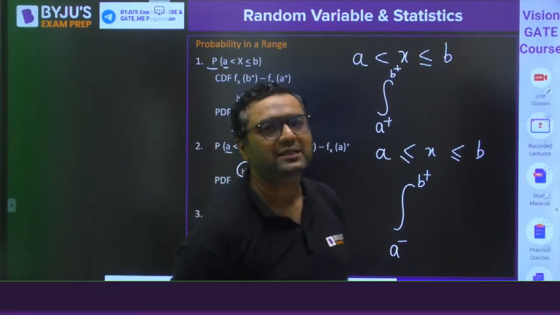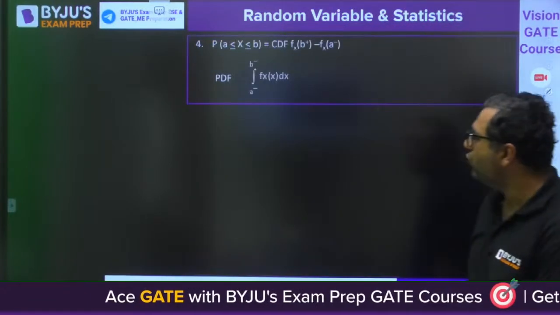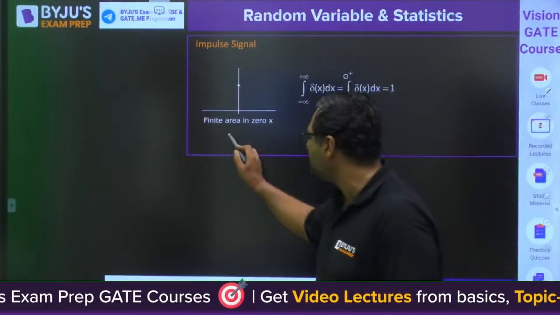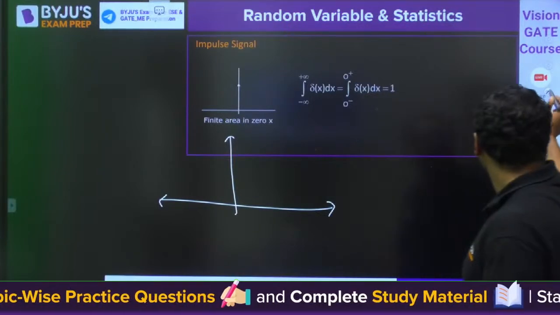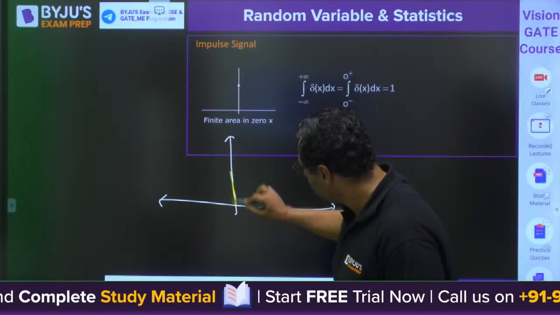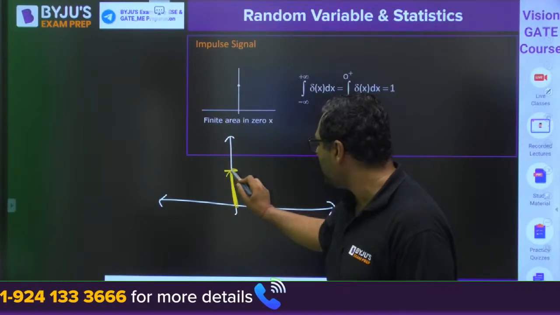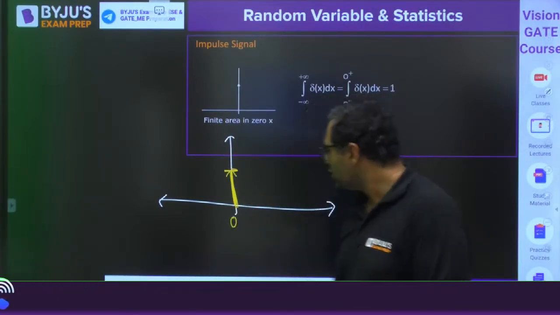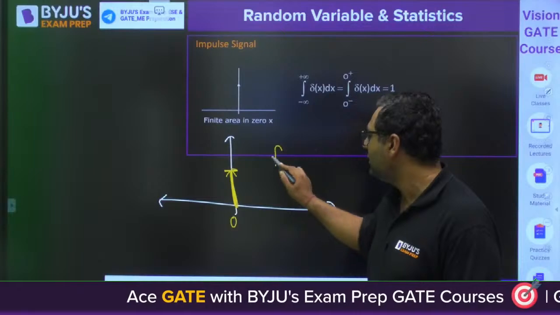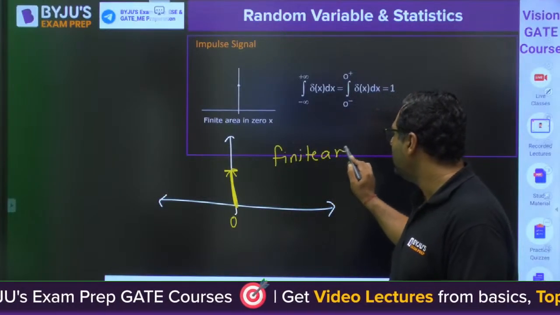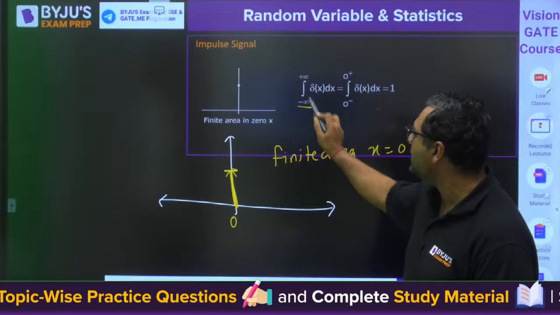ECE and EE students are going to study something called signals and systems as a subject. There they study an impulse function, where you have the x-axis and y-axis, and they consider a vertical line at x equals 0. Obviously, this line covers no area, but we assume that there is a finite area covered at x equals 0, and that area we define as minus infinity to plus infinity.